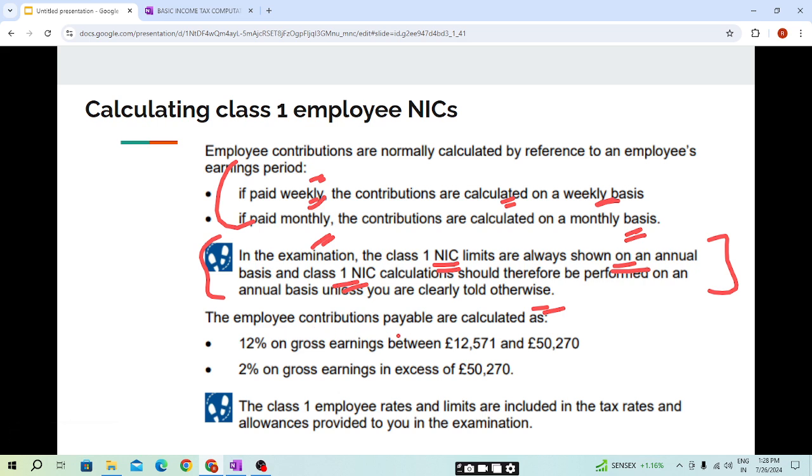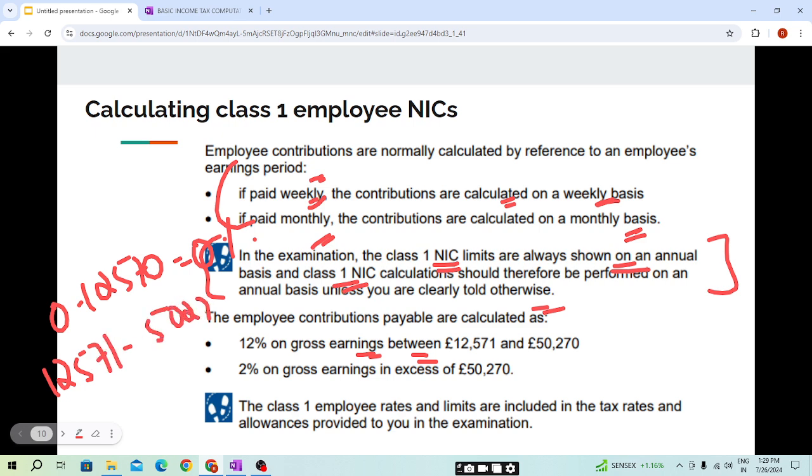The employee contributions payable are calculated as 12% on gross earning between 12,571 pounds and 50,270. That is, students, 0 till 12,570 will be at 0%, no need to pay any NIC. But if the gross earning is between 12,571 and 50,270, it will be paid at 12%, and 2% on gross earning in excess of 50,270. Above this, that is 50,275, it will be paid at 2%. I hope this is clear.